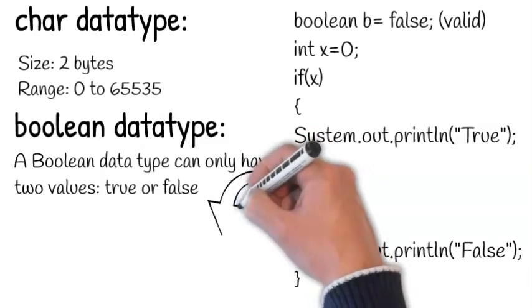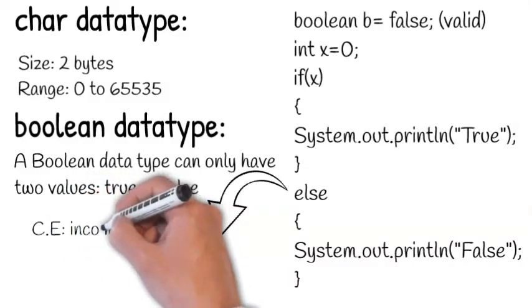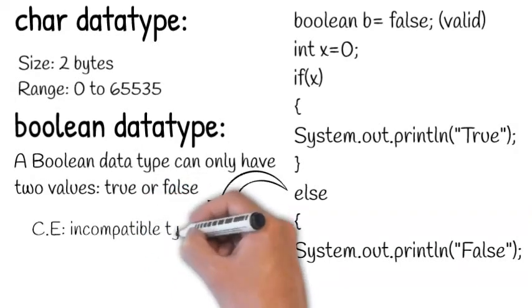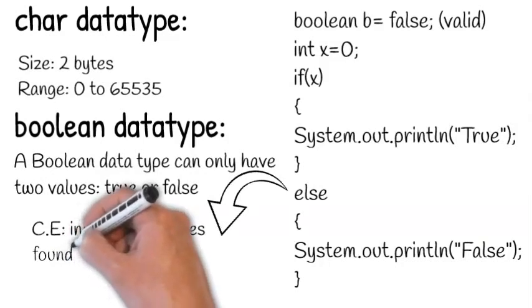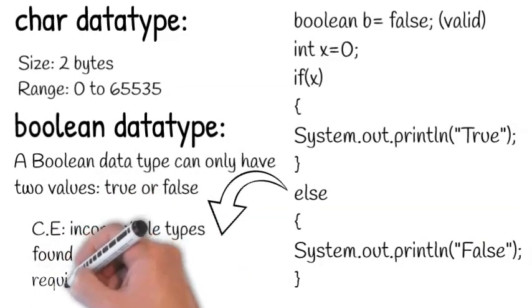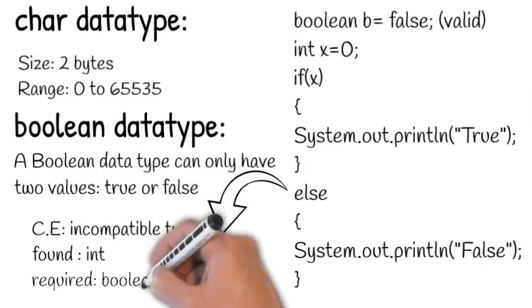But in Java, it will raise a compile time exception: incompatible types, found int, required boolean. So the requirement was boolean, but int was found. So it will raise an exception in Java. In Java, 0 means integer and not a boolean value. So here it should be either true or false.